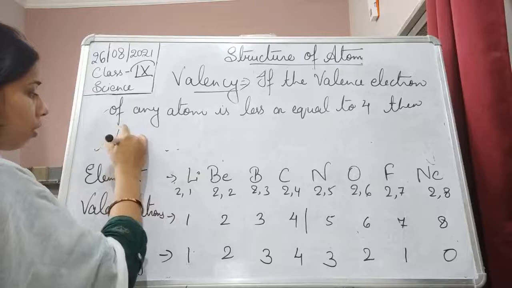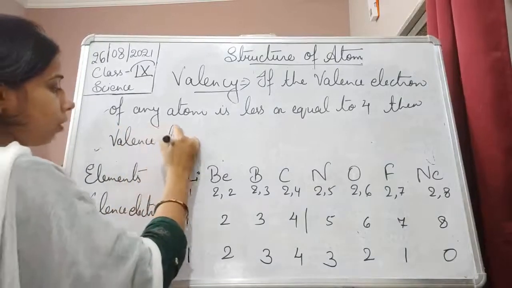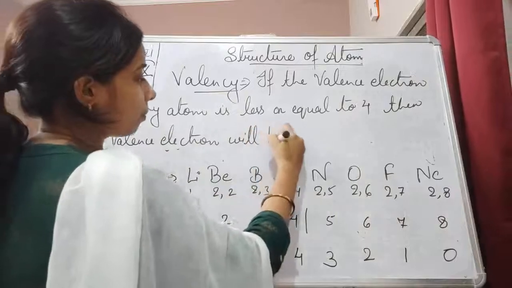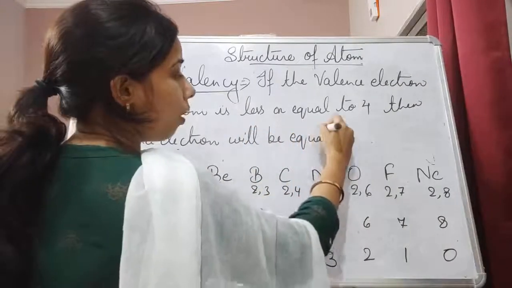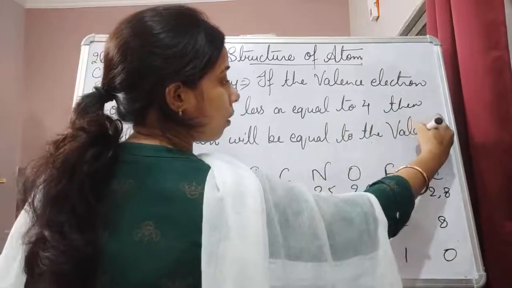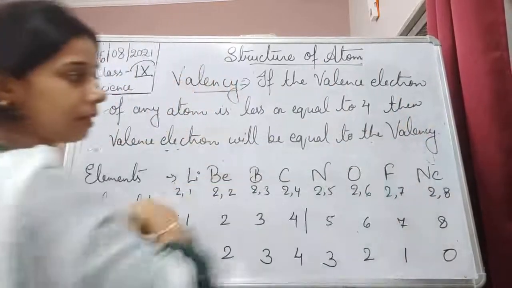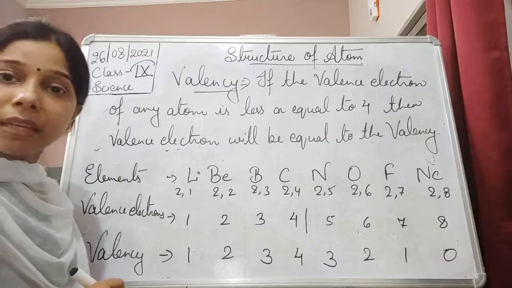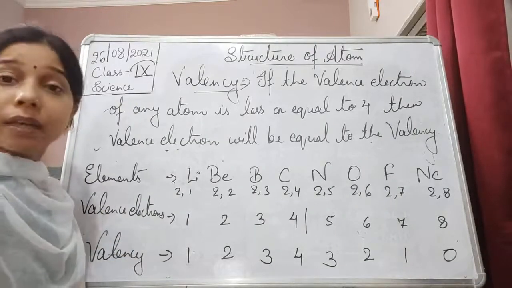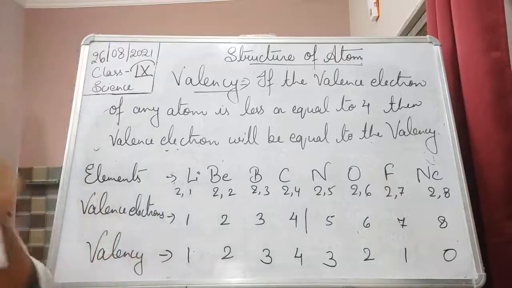valence electron will be equal to the valency. Valence electron will be equal to the valency. But as the valence electron increases by 4, at that time